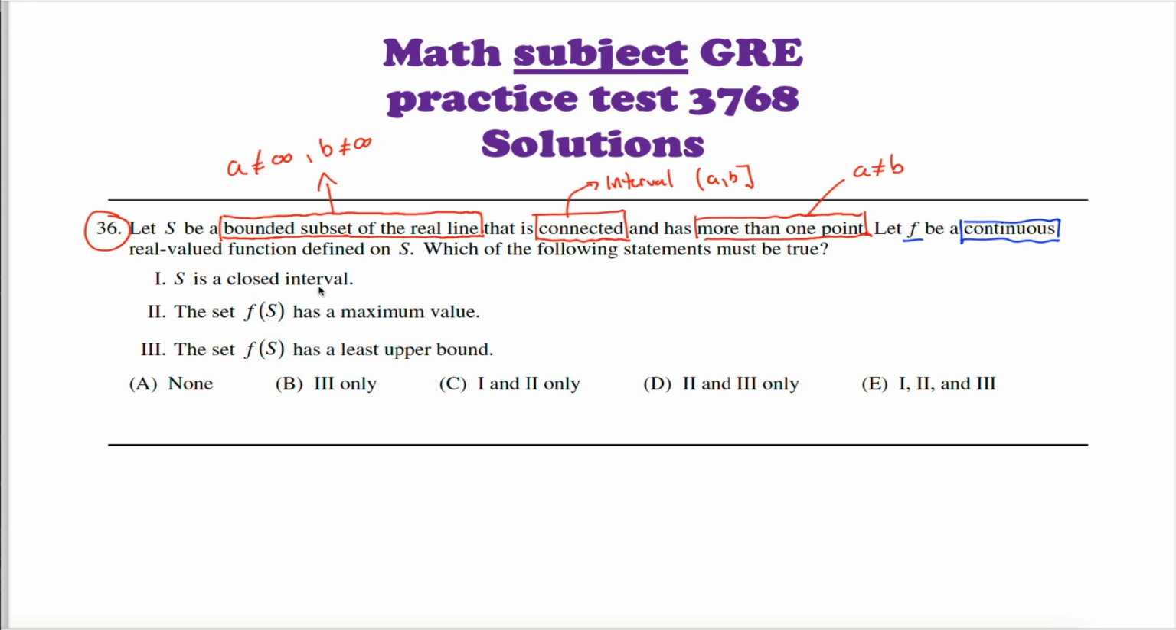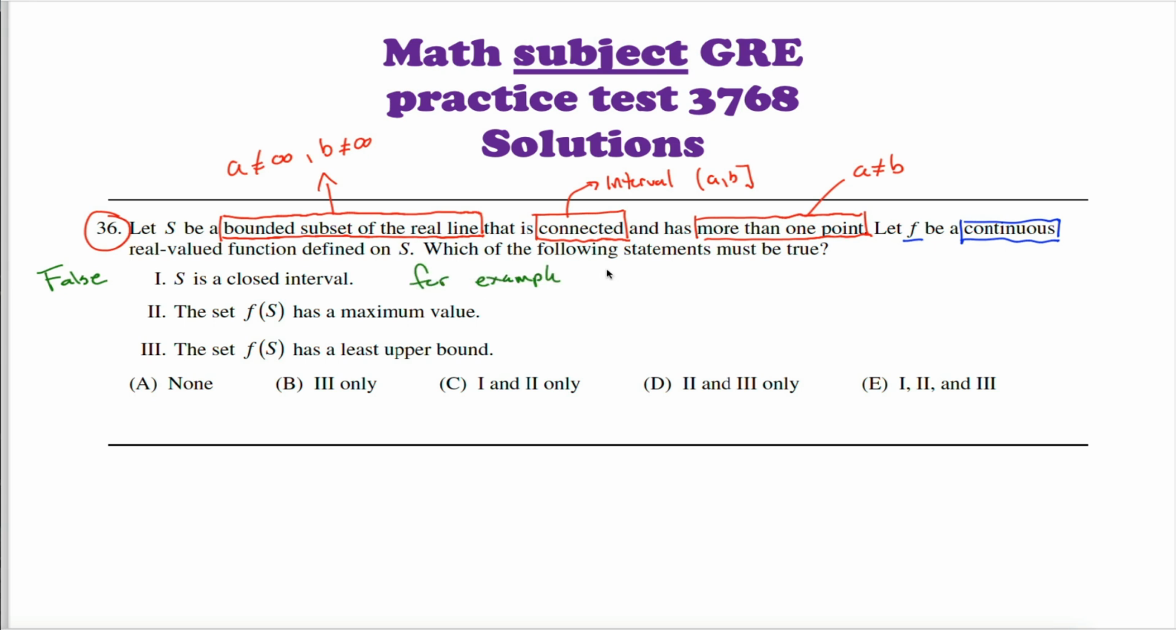No, might be an open interval, right? Because it's connected, it's an interval. Because it has more than one point, it's not the closed interval from 4 to 4, for example. Because it's bounded, neither of the endpoints are infinity, but nothing in here says that it has to be closed. This is a false statement.